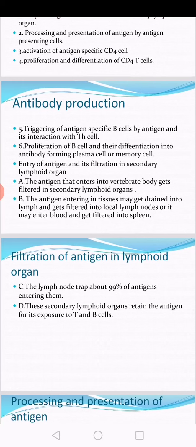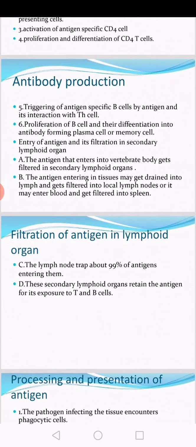So after that, how are the antibodies actually produced? When the T4 cell gets differentiated and proliferated, there is triggering of antigen specific B cell by the antigen and its interaction with T helper cell. The antigen also stimulates the B cell.